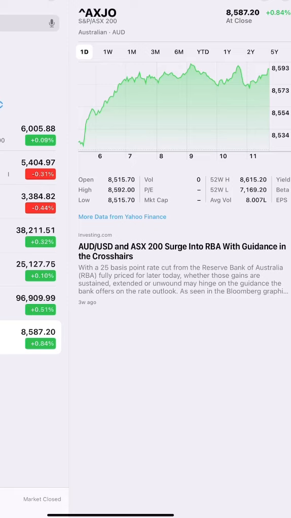If we have to give a conclusion, the most powerful upward momentum we have seen in the global market right now is from Australia. That is a 0.84% growth. And the weakest upward momentum we have seen is from the US market with 0.09% growth. So that was the global market update.